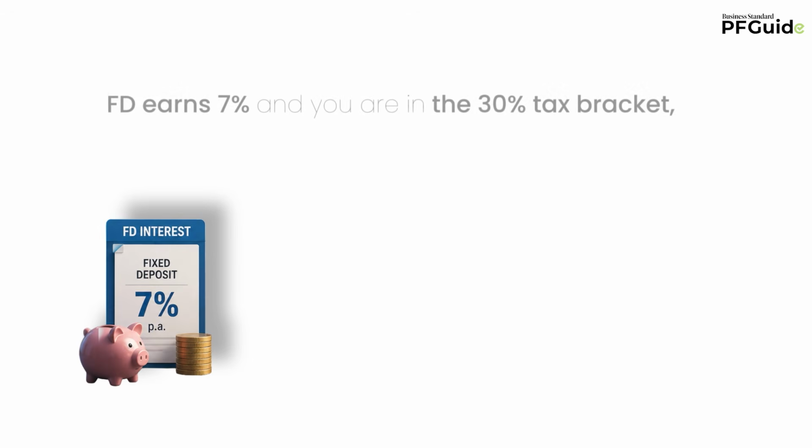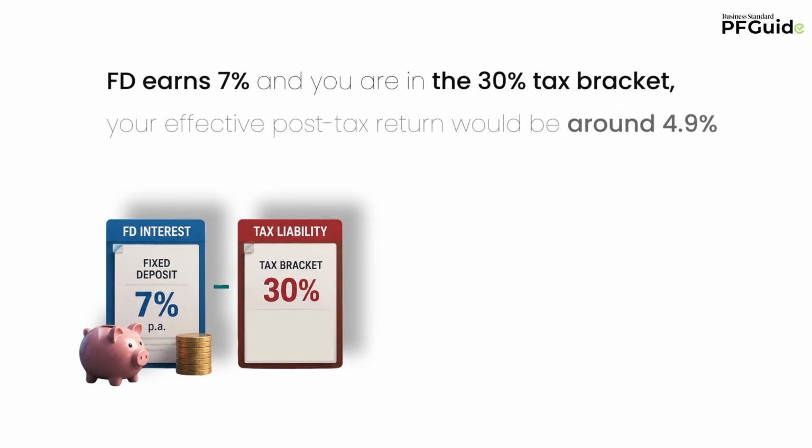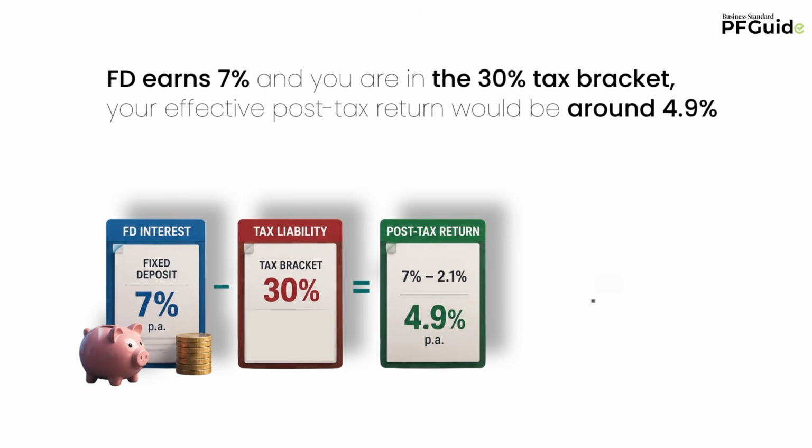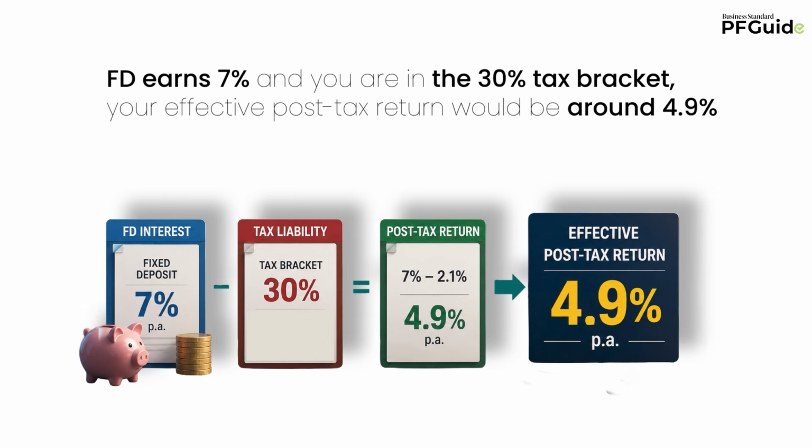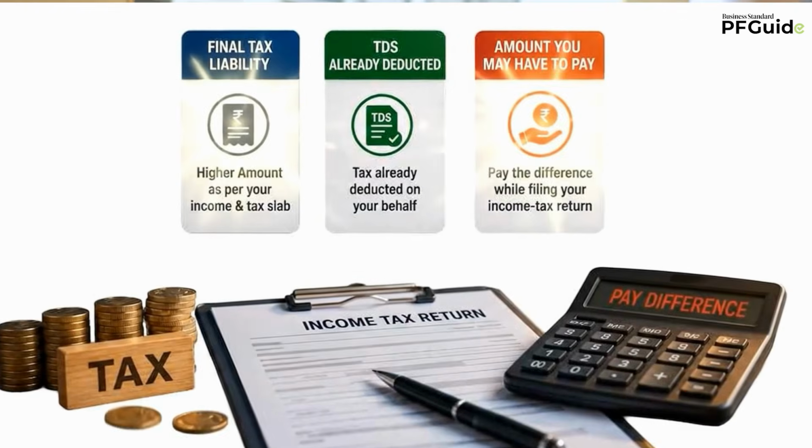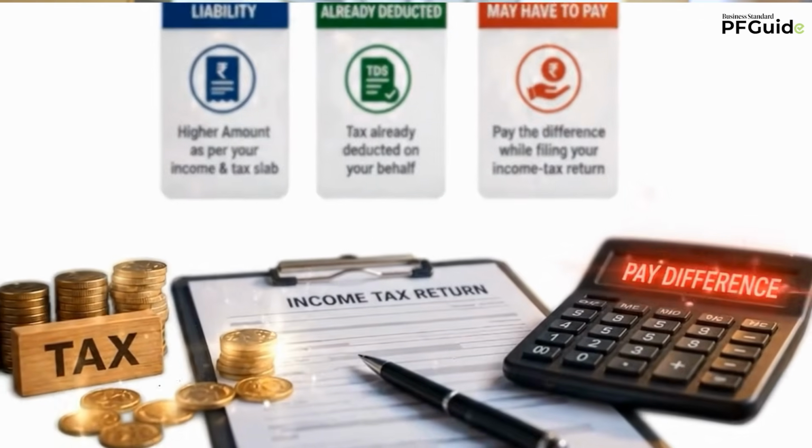So if your FD earns 7% and you are in the 30% tax bracket, your effective post-tax return would be around 4.9%. And if your final tax liability is higher than the TDS already deducted, you may have to pay the difference while filing your income tax return.